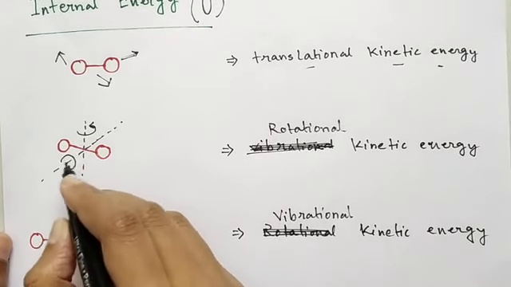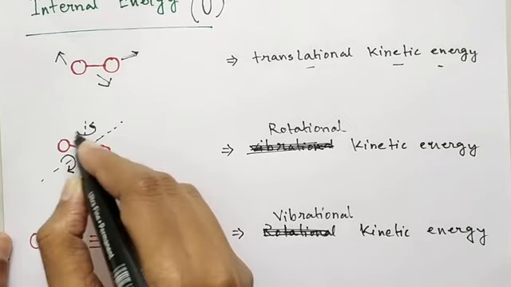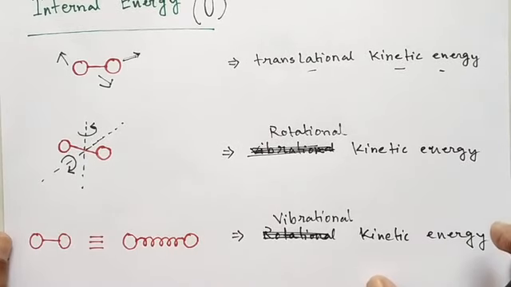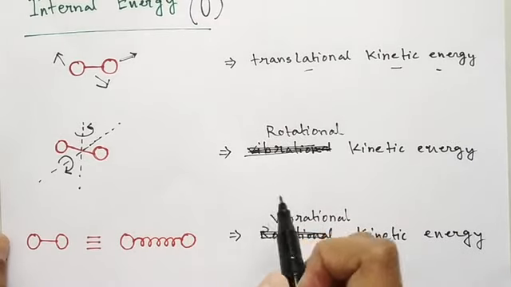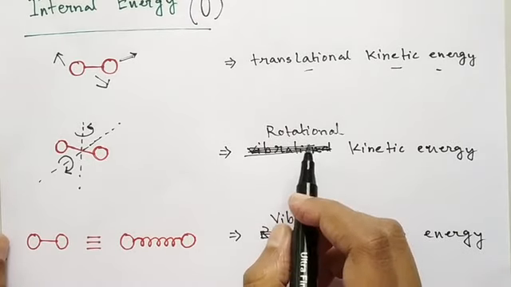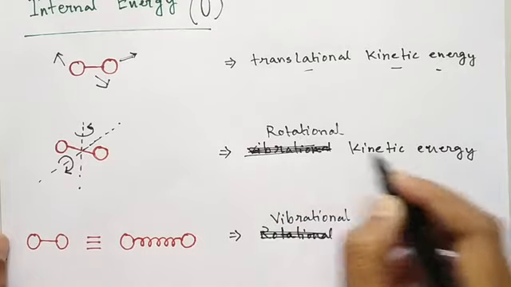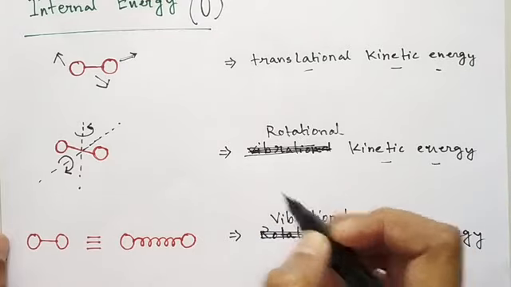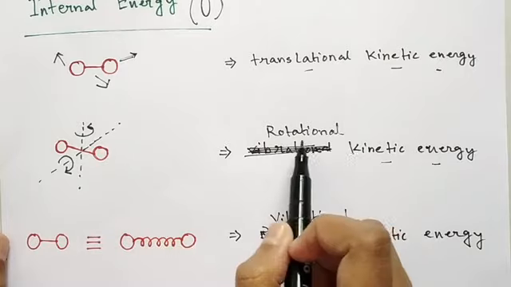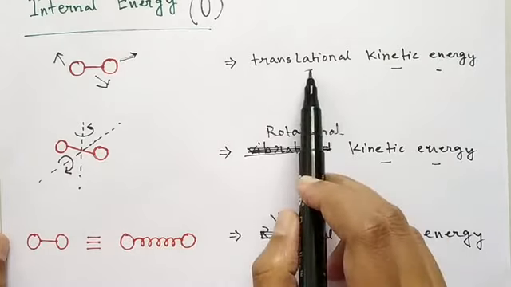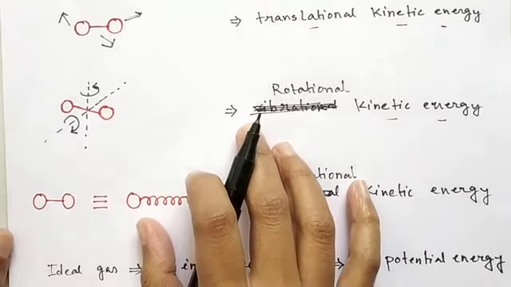So the gas molecule can move either in this way or in this way. The diatomic and other polyatomic gas molecules have this rotational kinetic energy. But the monatomic gas molecule cannot have rotational kinetic energy, so it will have only translational kinetic energy.